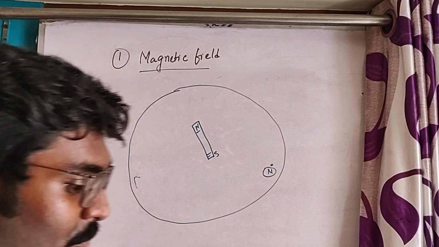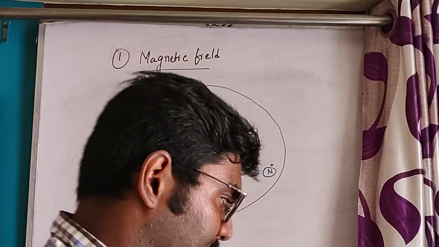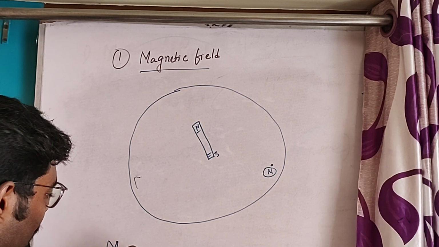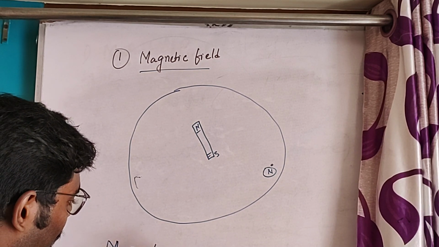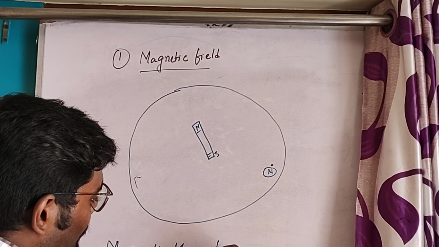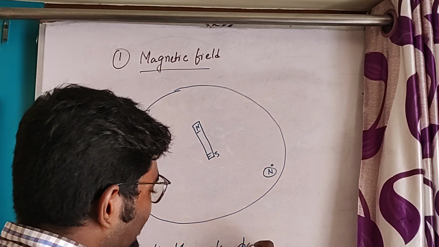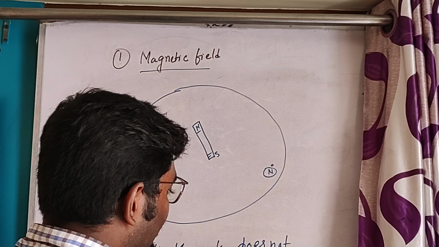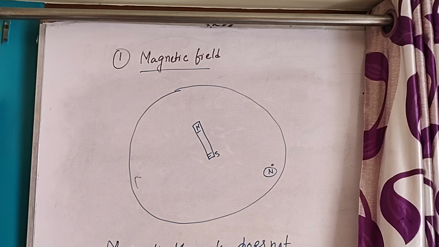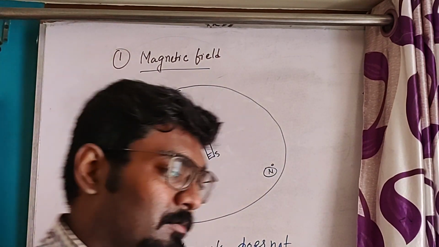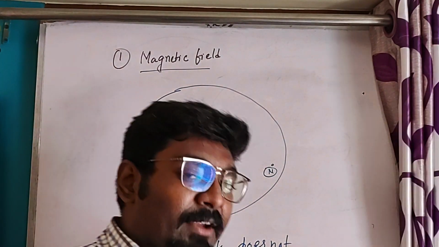Now one important thing I have to mention here is that magnetic monopole does not exist. We cannot separate North Pole and South Pole. But there is a difference with electric field.